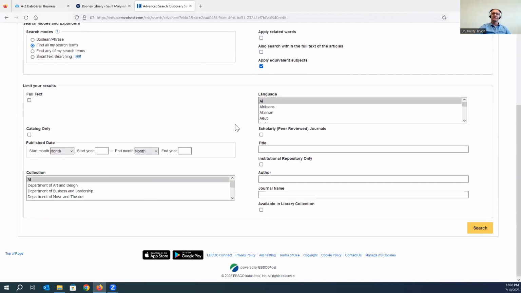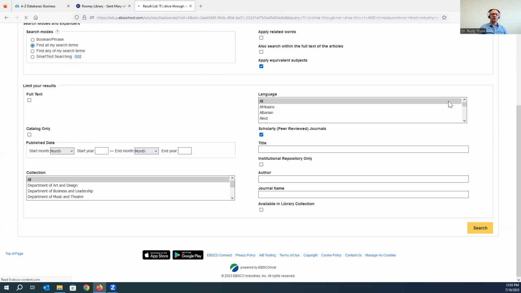But what we want to do this time is limit to scholarly peer-reviewed journals. Essentially, think of that as a quality control check for academic content. The content that shows up in our result list has been looked over by experts in the field just to make sure that it is good quality research and a good quality product that's being issued in these particular journals. So we will execute that search.